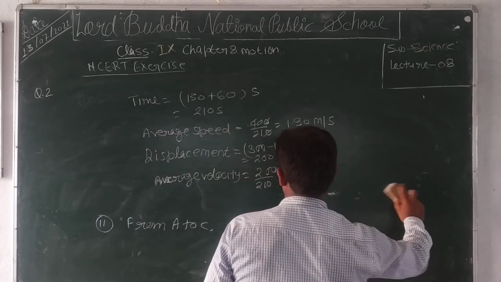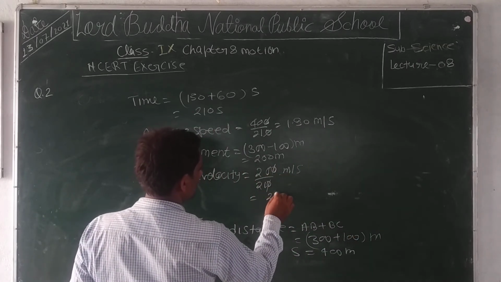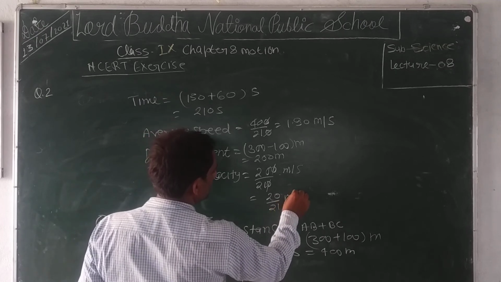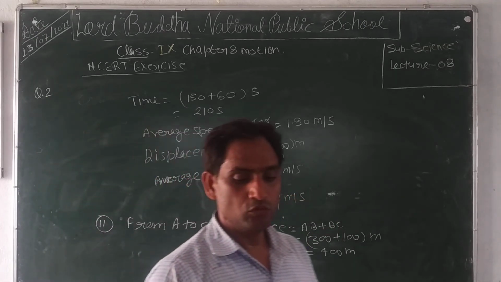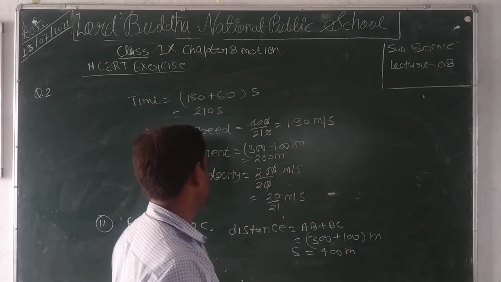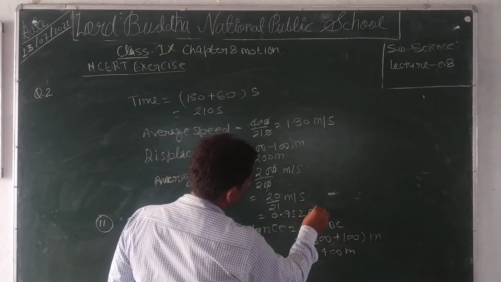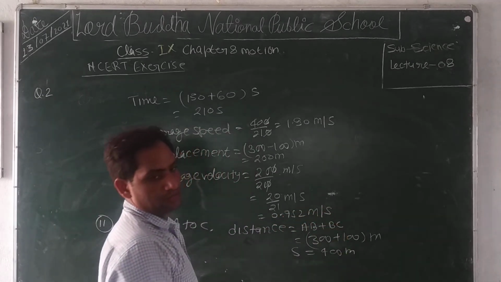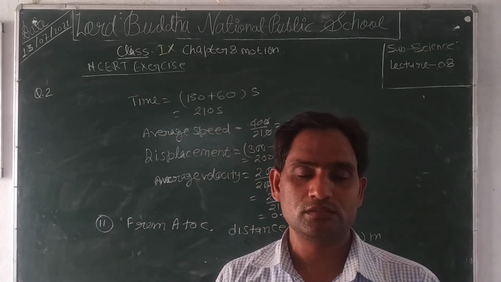Now, zero cancel out. 20 upon 21 meter per second. If you solve it, then you will find the value 0.952 meter per second. 0.952 meter per second. In this way, the two questions of the exercise are completed,